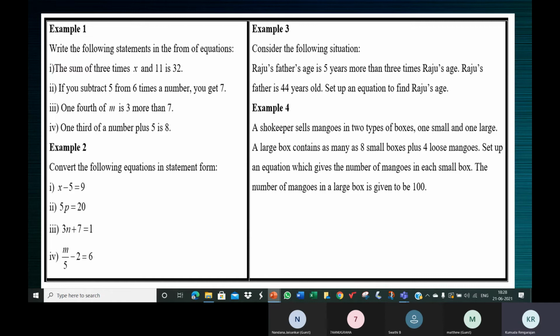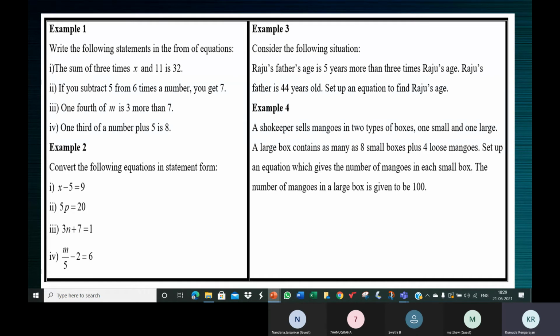Now, let's assume whose age as X? Ma'am, Raju's age. Why not Raju's father's age? Ma'am, because his age has already been given as 44 years. Yeah, very good. That's what I wanted. Raju's father's age is 44, it's already given. So let Raju's age, what you don't know, be X.